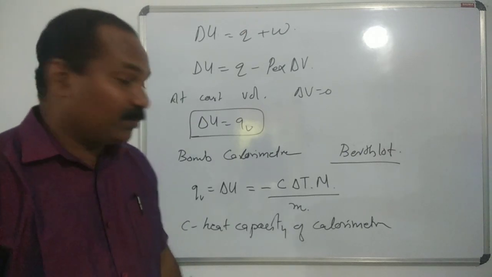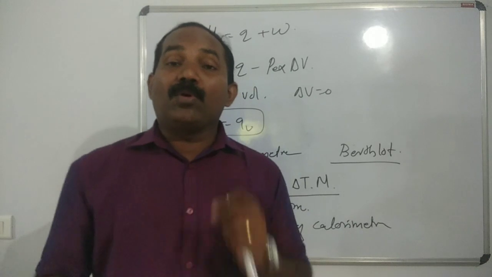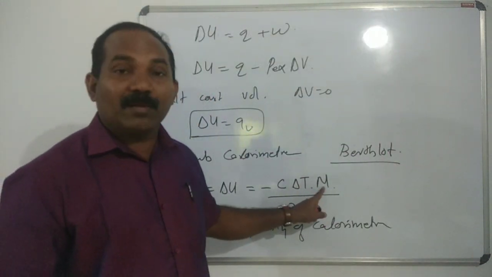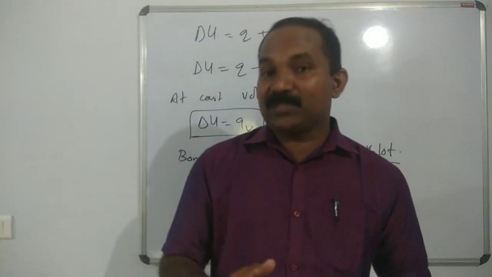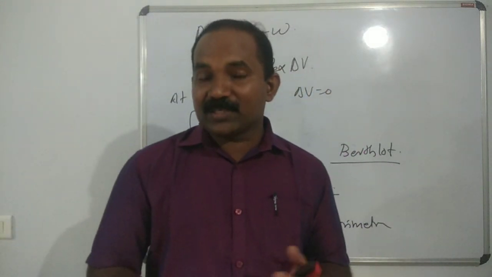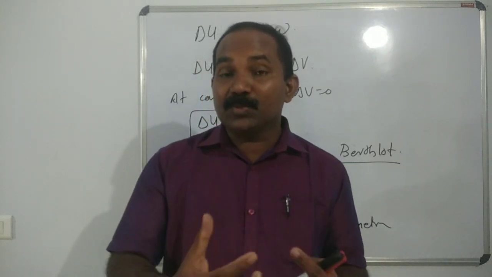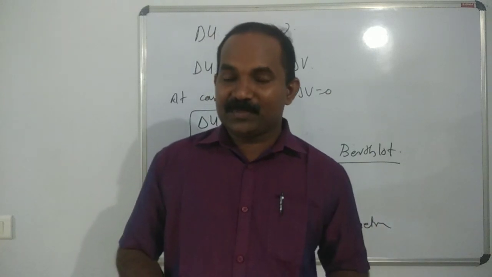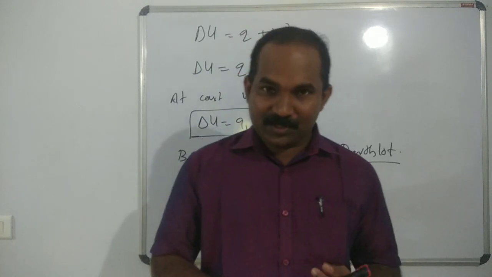Capital M is the molar mass of the substance. Small m is the mass of the substance taken in the bomb calorimeter, and capital M is the molar mass of the substance.